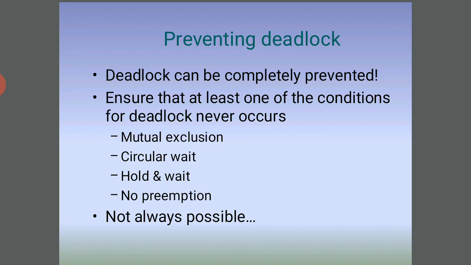There exists a set P0, P1, ... Pn of waiting processes, such that P0 is waiting for a resource that is held by P1, and P1 is waiting for a resource that is held by P2, and Pn minus 1 is waiting for a resource that is held by Pn, and Pn is waiting for a resource that is held by P0. And deadlock with mutex locks: deadlocks can occur via calls for locking, see the example box text.